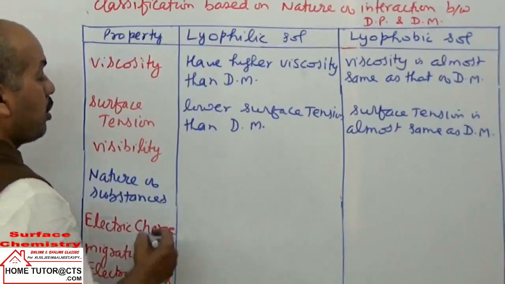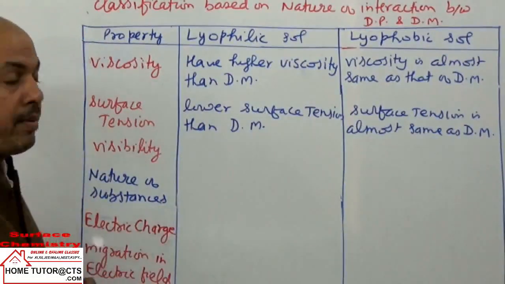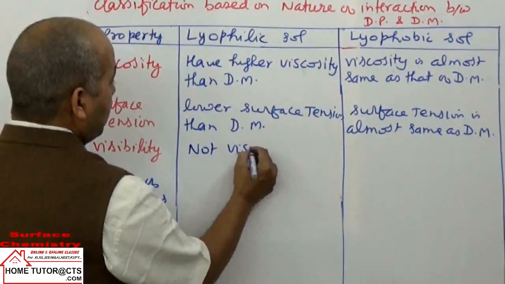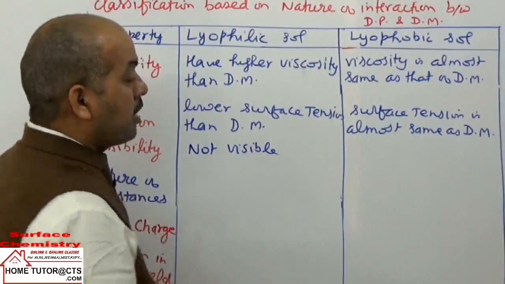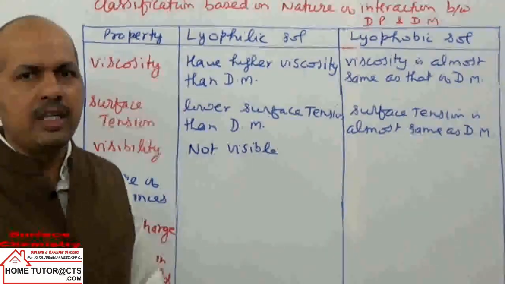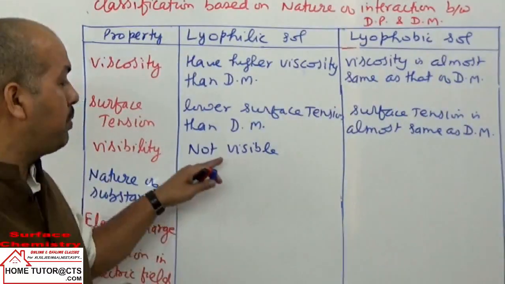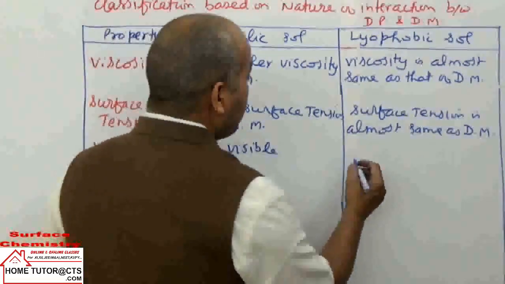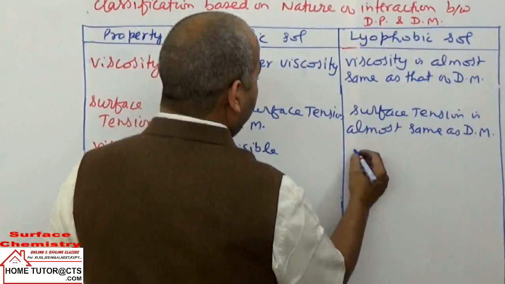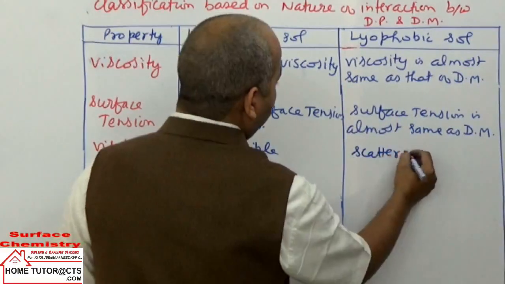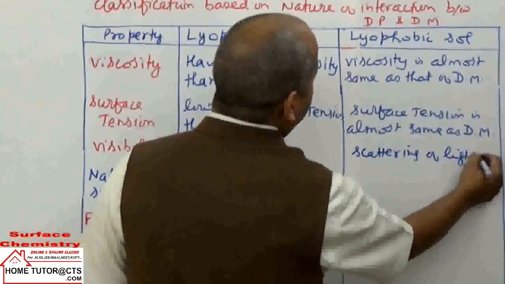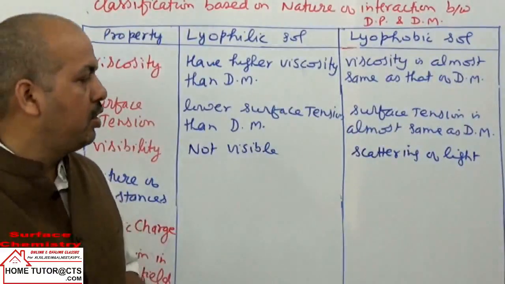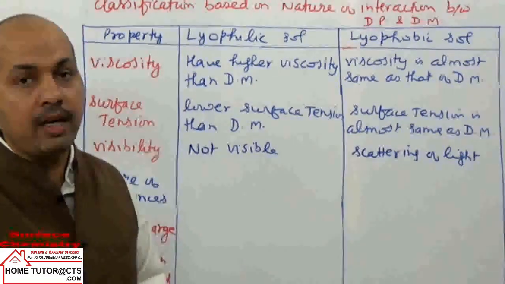अगला point है visibility of particles. In this case, the particles are not visible with naked eye or even under ultra microscope, or if visible, they show very little Tyndall effect because they have particle size much smaller as compared to hair. In this case, particles are not visible, but they show prominent Tyndall effect, or they show scattering of light prominently. यहाँ पे sometimes they may have low scattering of light or less prominent Tyndall effect. They have prominent Tyndall effect.